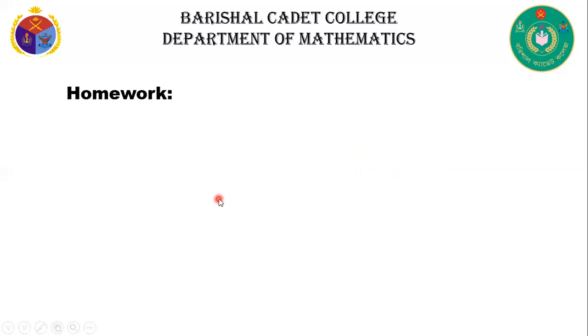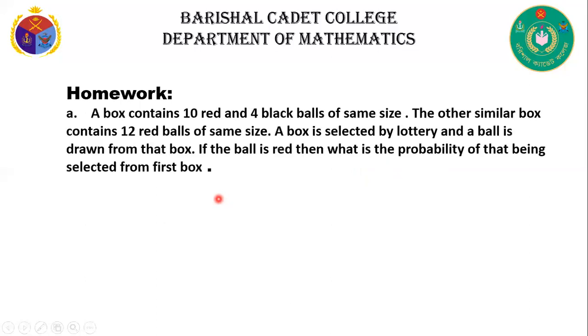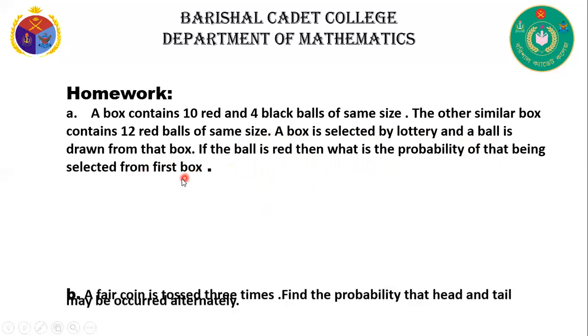Now this is your homework. A box contains 10 red and 4 black balls of small size. The other similar box contains 12 red balls of the same size. A box is selected by lottery and a ball is drawn from that box. If the ball is red, then what is the probability of it being selected from the first box?